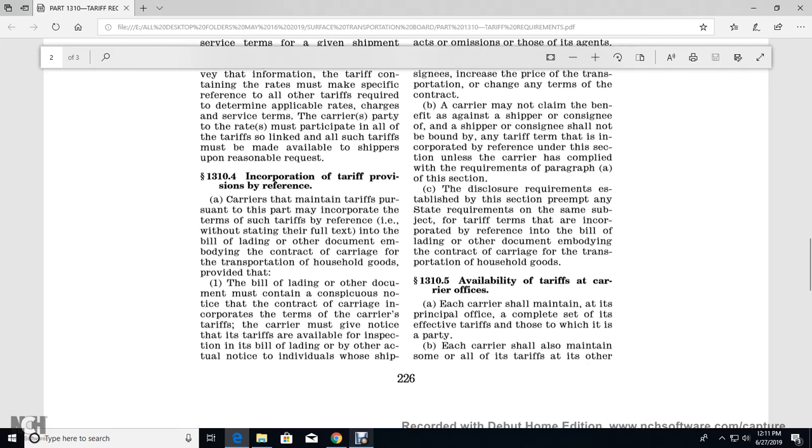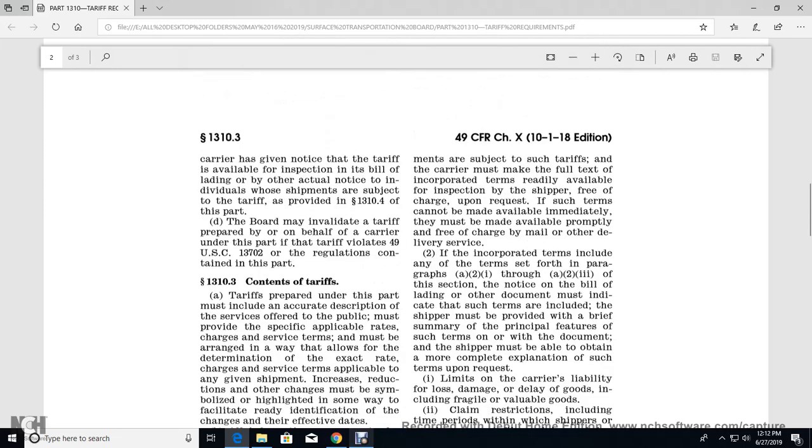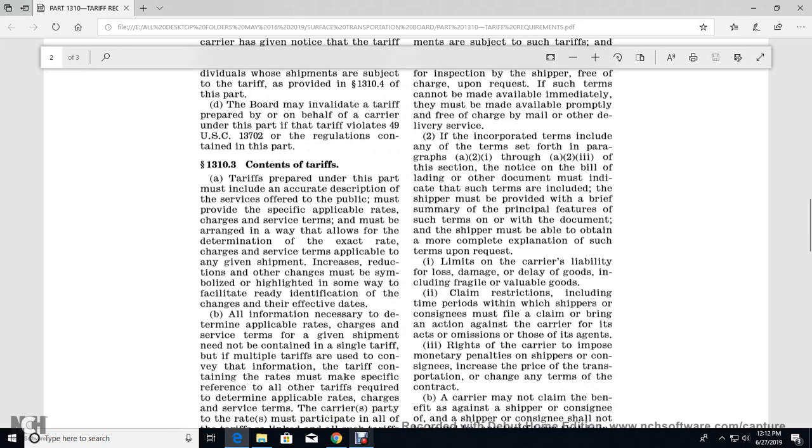The carrier must give notice that the tariffs are available for inspection on the bill of lading or any other actual notice to individuals whose shipments are subject to such tariff. The carrier must make the full text of the incorporated terms readily available for inspection by the shipper, free, but the tariff upon request. If the terms cannot be made available immediately, they must be made available promptly, free of charge, by mail or other delivery services.